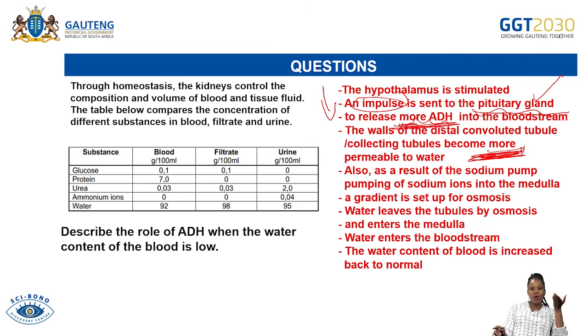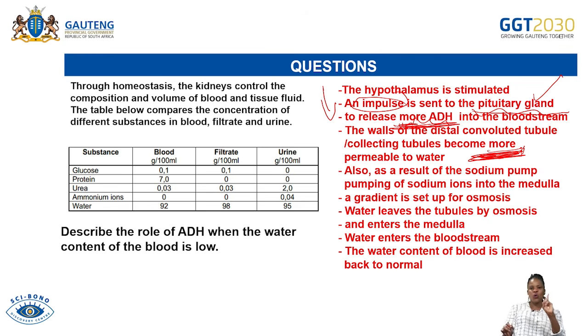And if they are more permeable, what does that mean? As a result, sodium ions will be pumped into the medulla, and then the gradient is set up for what? For osmosis. Remember, osmosis is the movement of water from the higher water potential to the lower water potential.